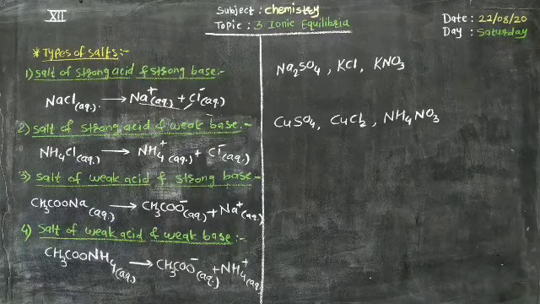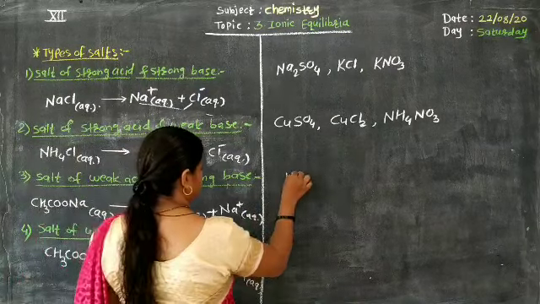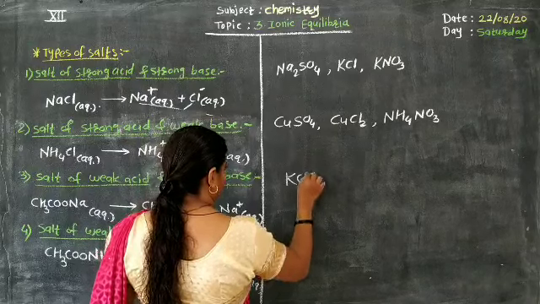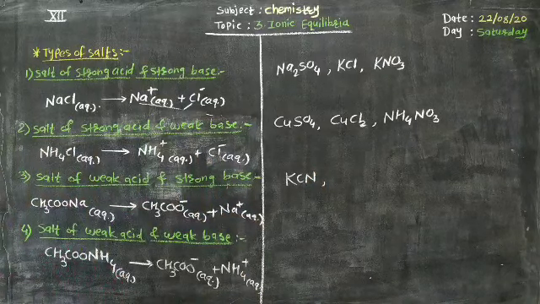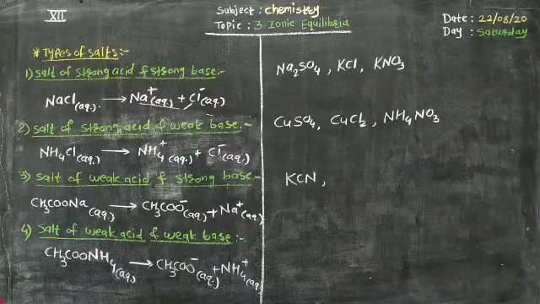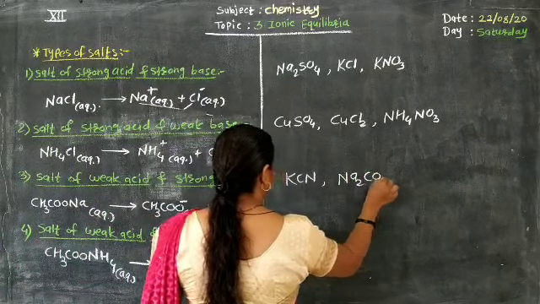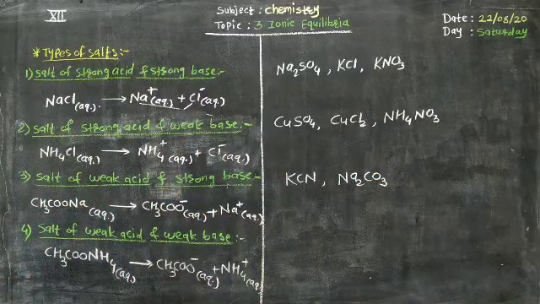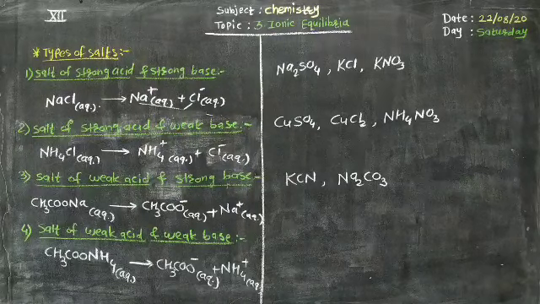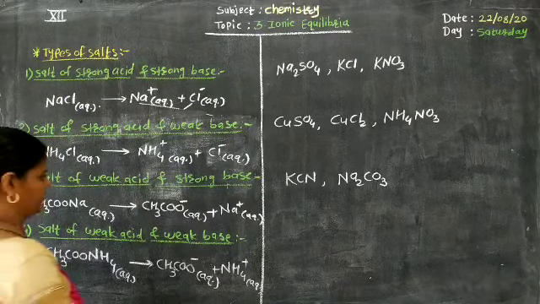Let us consider KCN, potassium cyanide, and the second example is Na2CO3, sodium carbonate, a salt of weak acid and strong base. And for the fourth type, salt of weak acid and weak base, let us consider some more examples. The first is CH3COONH4, and the second example is ammonium cyanide, NH4CN.